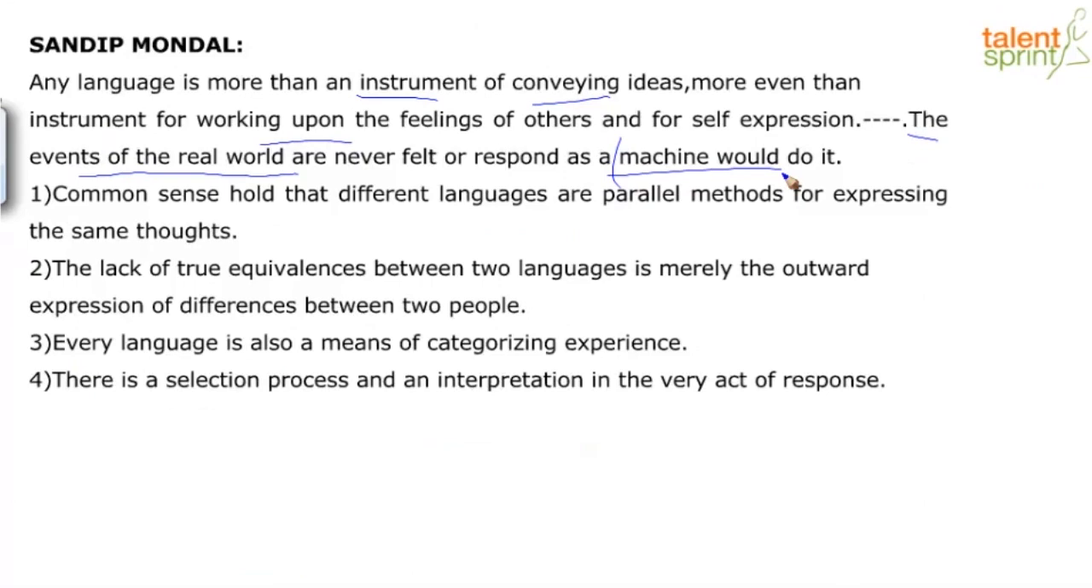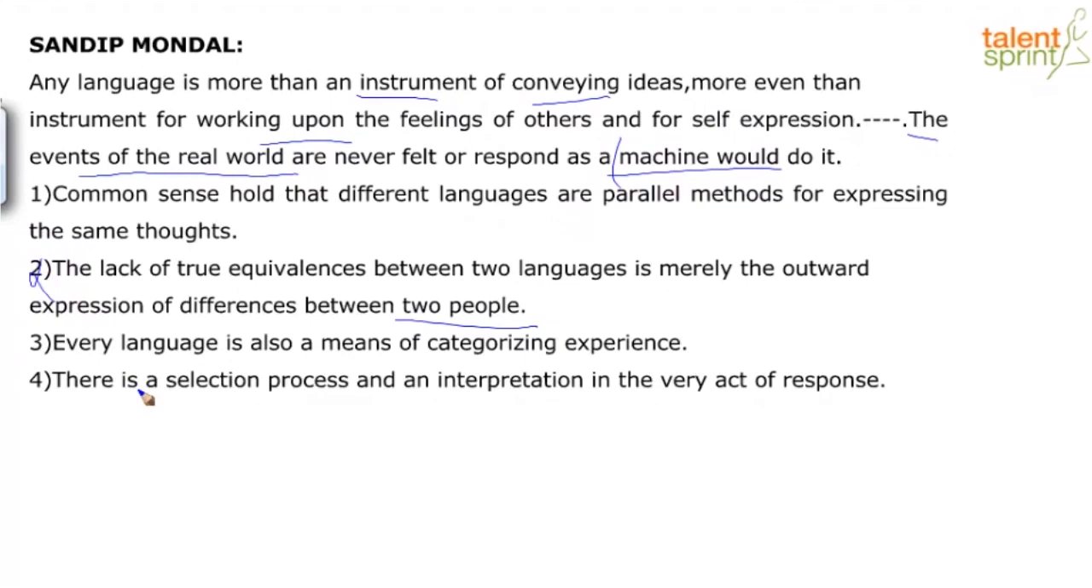Now, some of the sentences that I will immediately eliminate are option 2 and 4. I'll tell you why. Option 2 says, the lack of true equivalences between two languages is merely the outward expression of differences between two people. Now, this is very, very specific, but the closing sentence of the context, and the general topic sentence also is not really bringing people into the context yet, right? Maybe this can be a sentence somewhere later on in the passage, from a larger context. So since this is not closely related to either the topic sentence or the closing sentence at hand, I will quickly eliminate option 2.